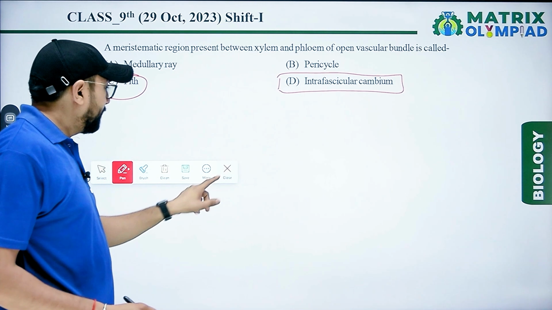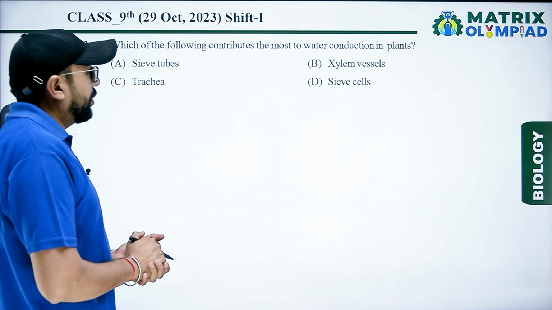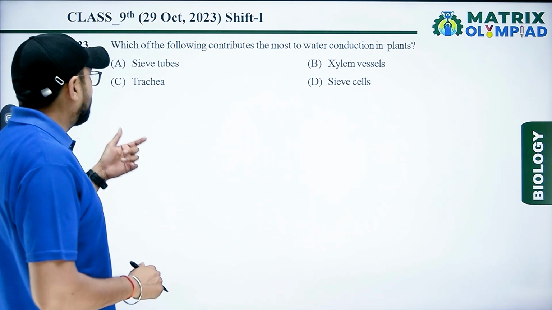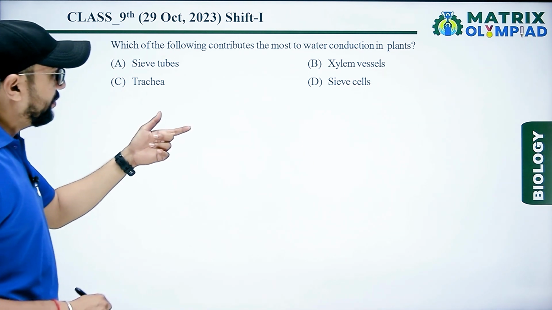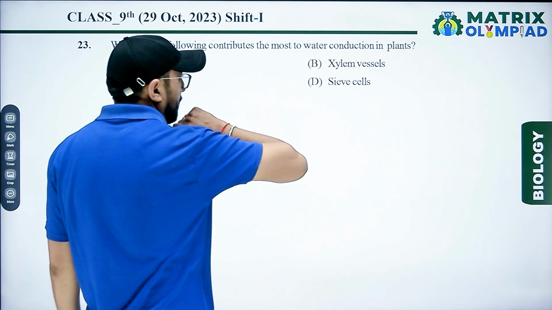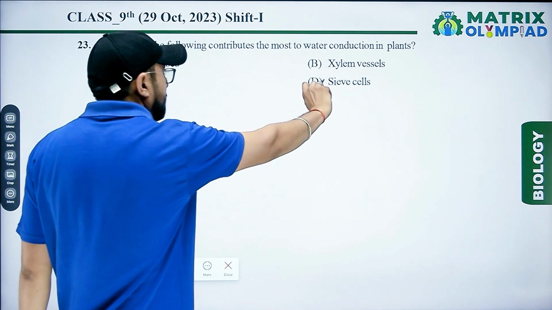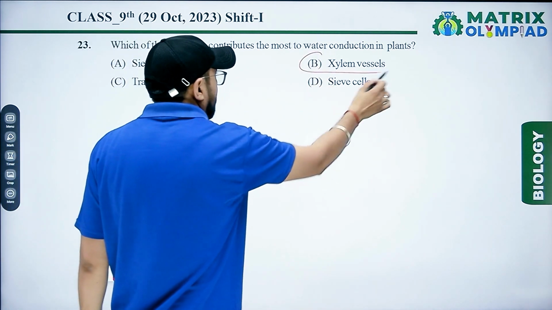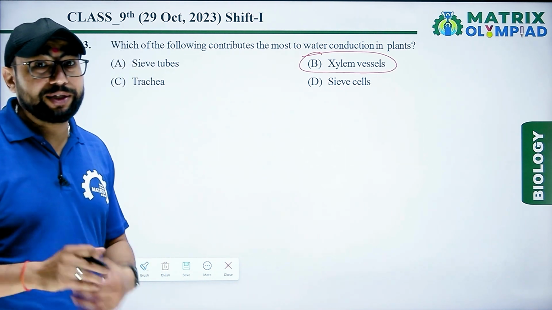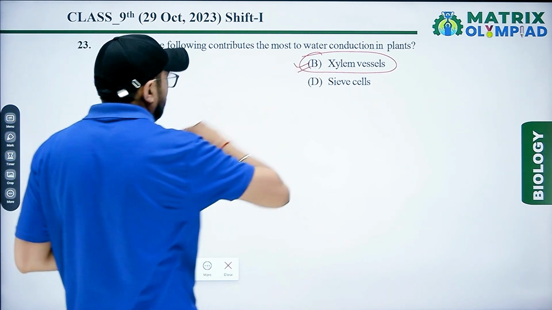Next question is, which of the following contributes the most to water conduction in plants? Sieve tube, xylem vessels, trachea and sieve cells. According to the question, water conduction in plants is the responsibility of xylem vessels. Xylem vessels always participate in the conduction of water. So the right answer for this question is option B.